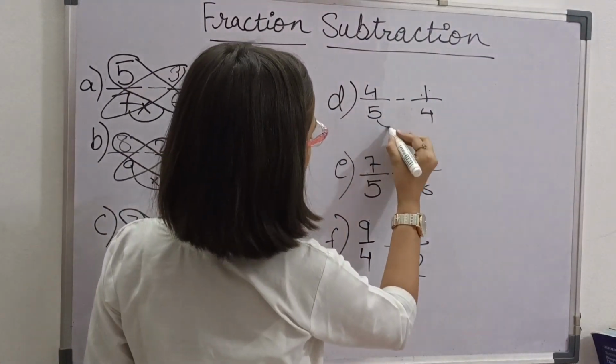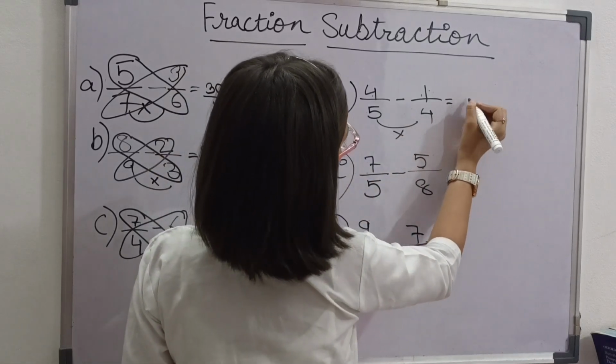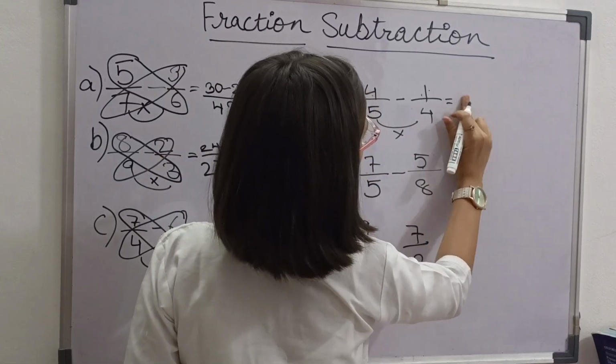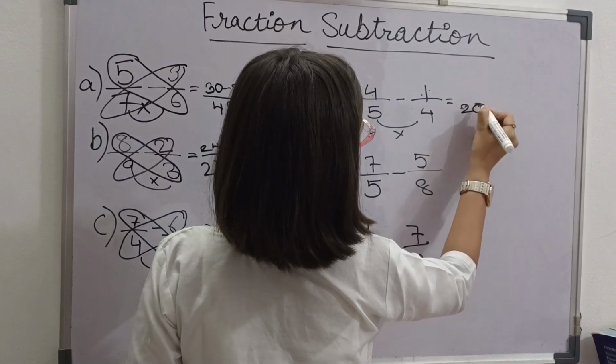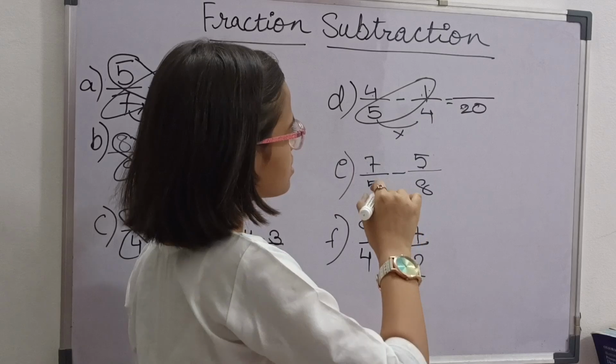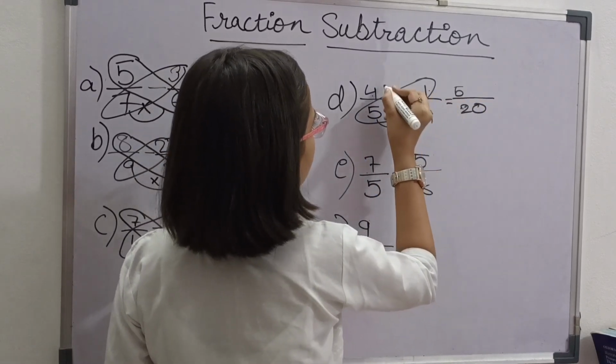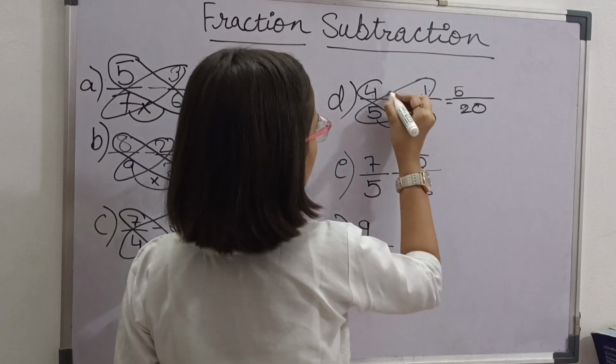And next fraction is 4 by 5 minus 1 by 4. So we have to multiply these numbers. Then we get 20. Then we have to multiply these numbers. We get 5. And we have to multiply these numbers.